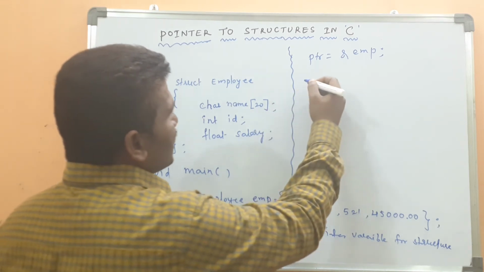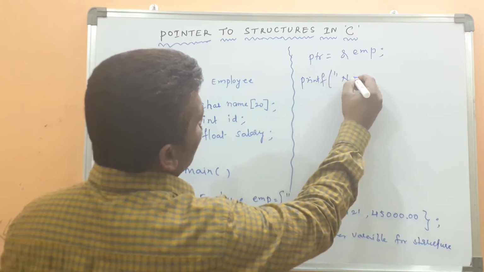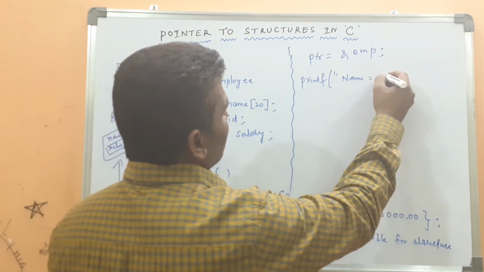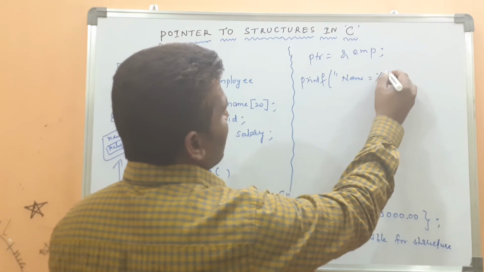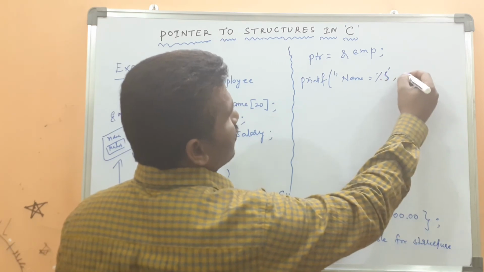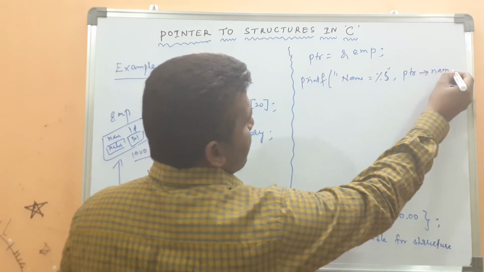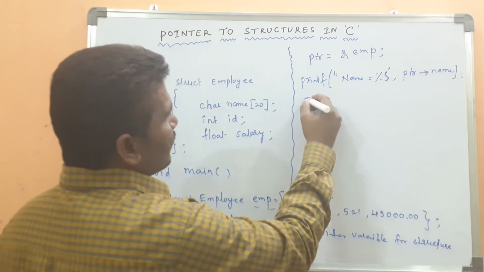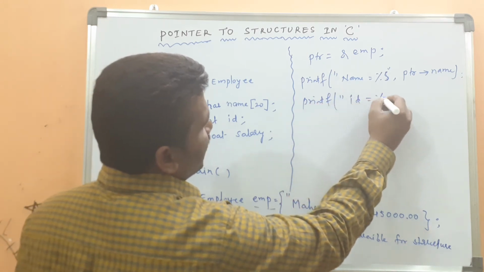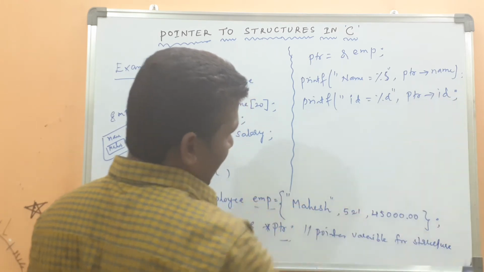Then directly I am displaying with printf: name equal to, name is %s. It is a string. Then pointer, arrow, name. Then how do you access the ID? printf ID equal to %d. Then pointer. Then we are using the arrow operator for accessing it.